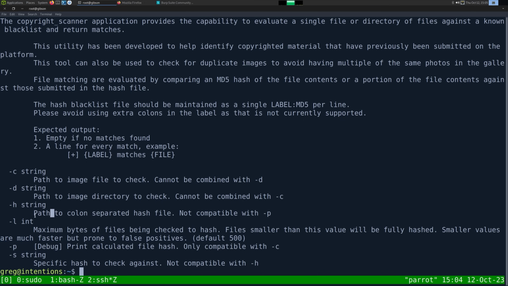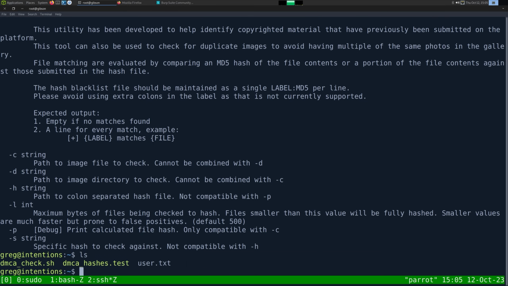Let's see. I thought there would be one. Oh, S. For some reason, I completely missed the S. This is going to be a specific hash to check against. So this will allow us probably to leak files 1 byte at a time.